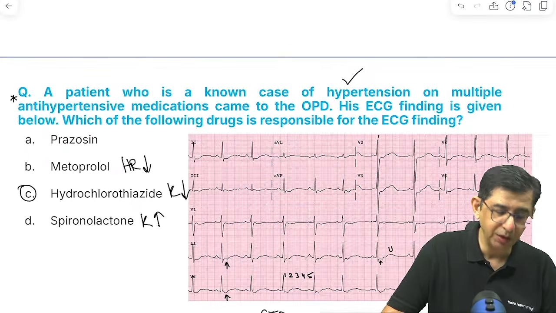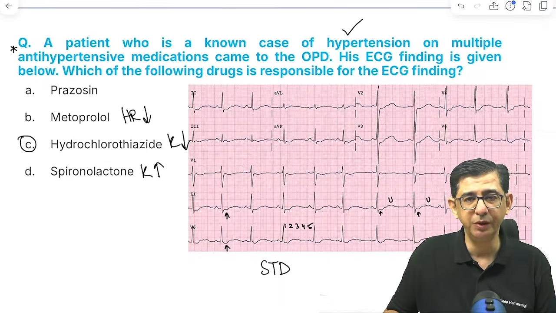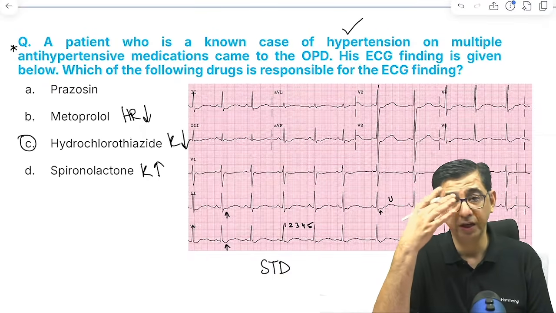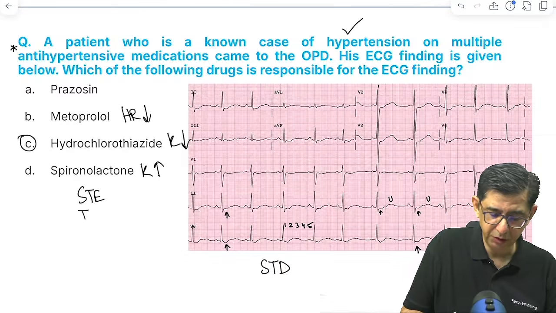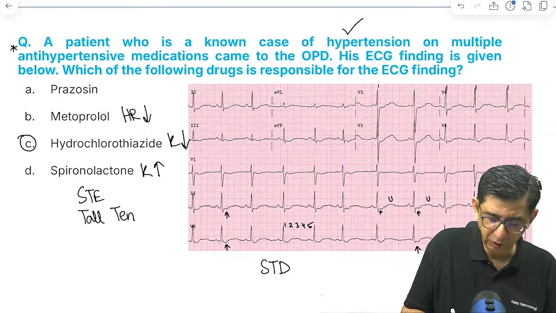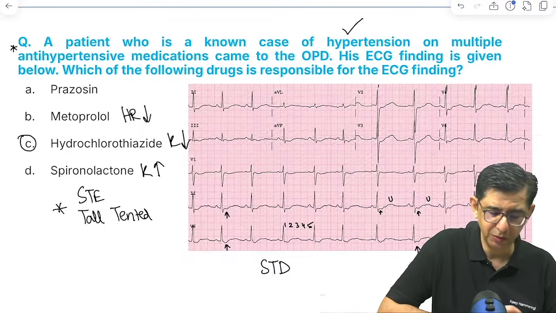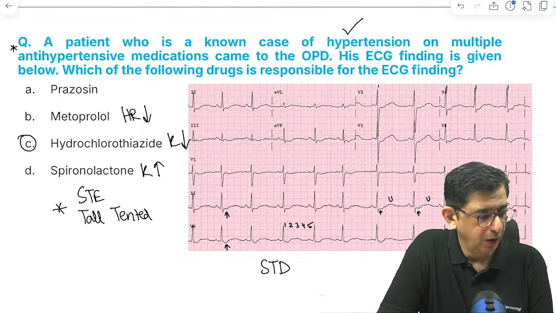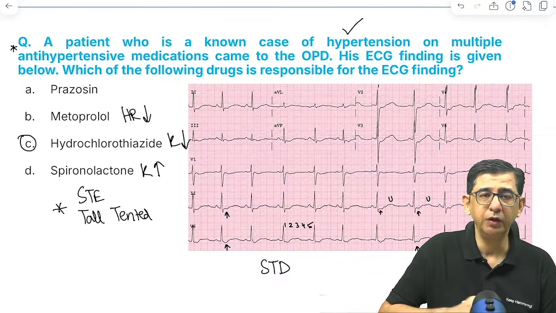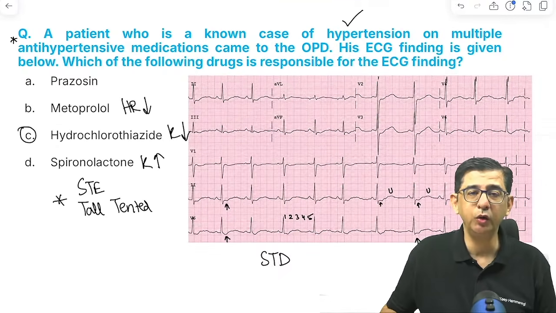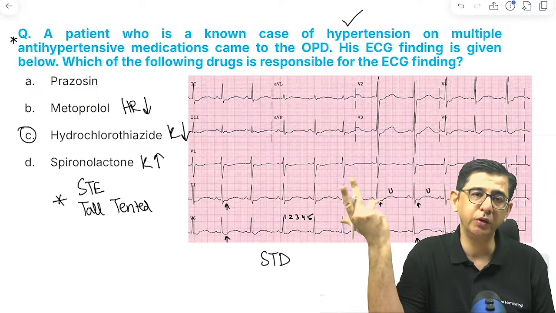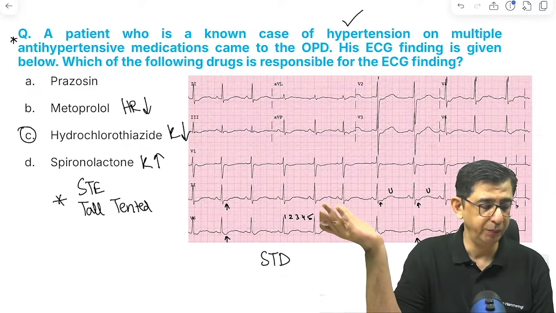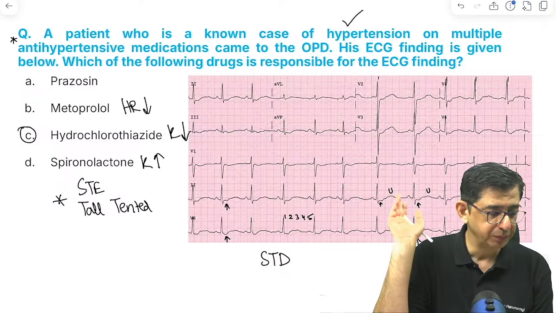अगर इसमें दिया होता tall tented T waves, मतलब ECG में tall tented T waves होते और साथ में ST elevation होता, if in this question there was evidence of ST elevation and tall tented T waves, I would have thought in terms of spironolactone being responsible for this guy. Okay, so this is sorted and we can move on to the next one. Don't assume कि हमेशा spironolactone ही चल रहा होगा. Don't assume कि hypertension वाले को diuretic भी चल रहा हो सकता है. It can be a hypokalemia वाला component भी हो सकता है.